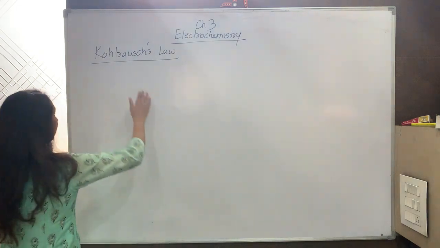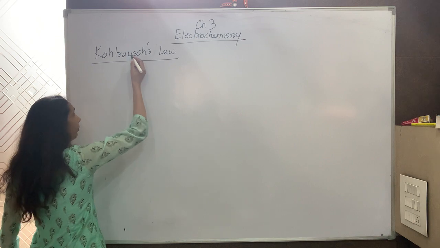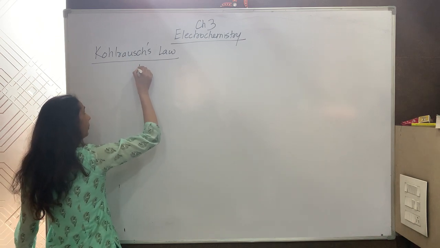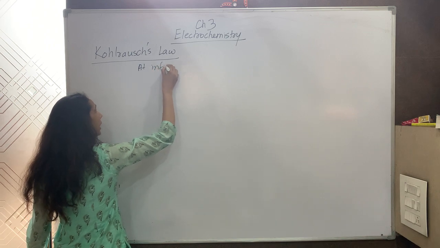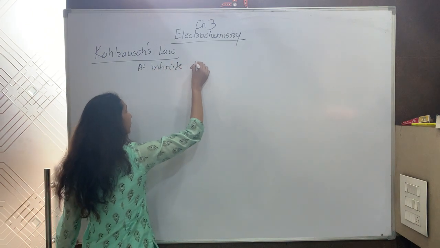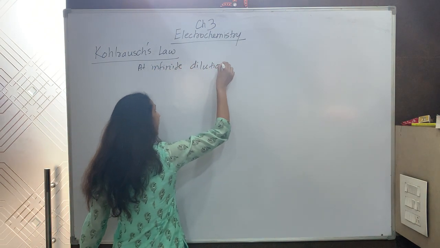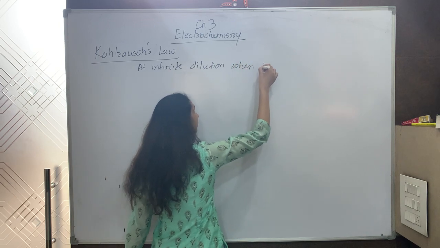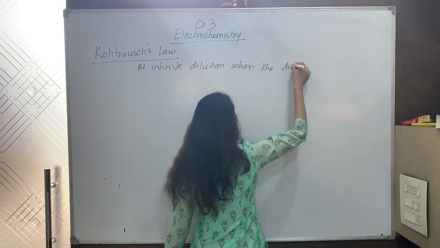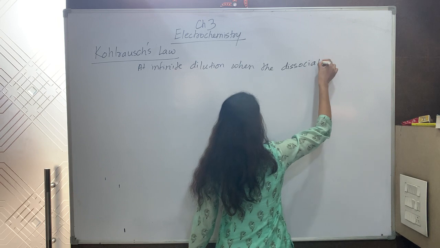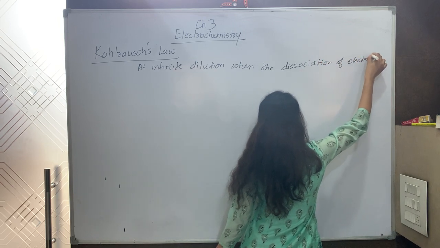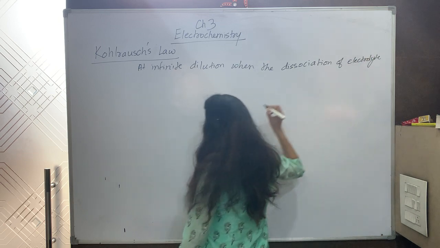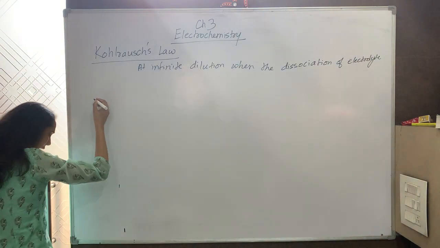The first, Kohlrausch law. According to Kohlrausch law, at infinite dilution, when the dissociation of electrolyte is complete. Why are we saying complete?